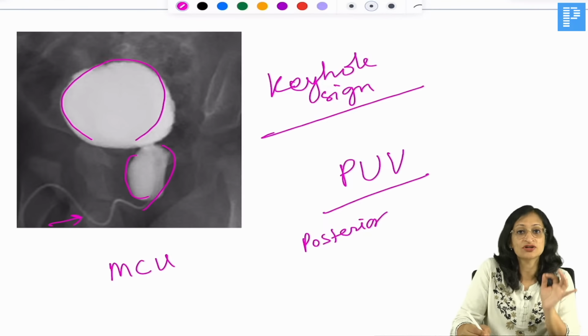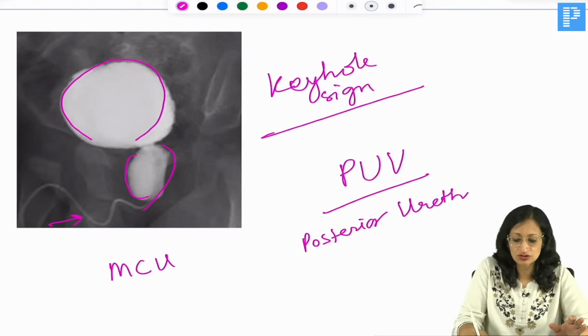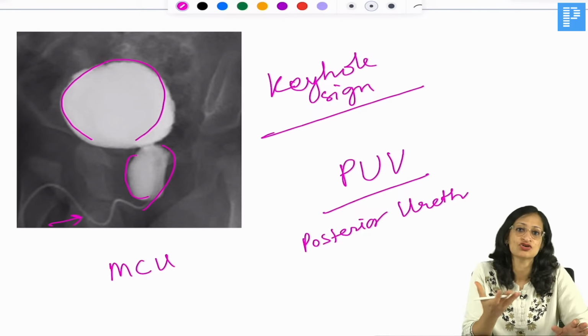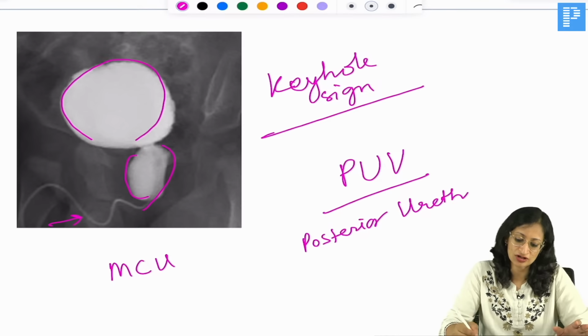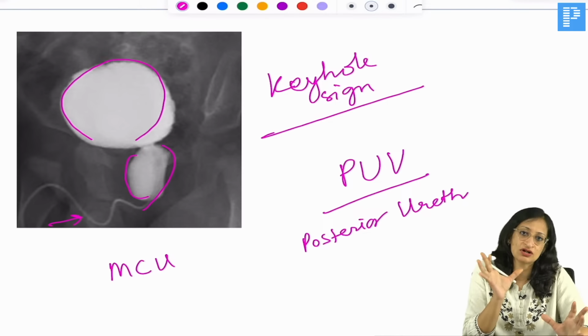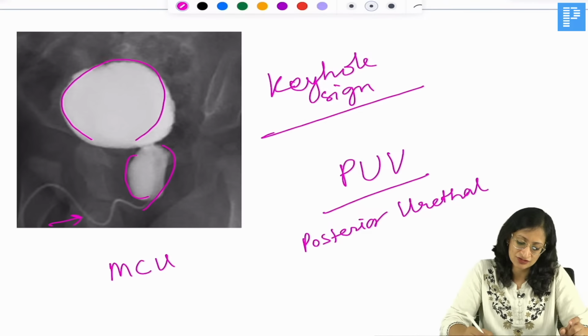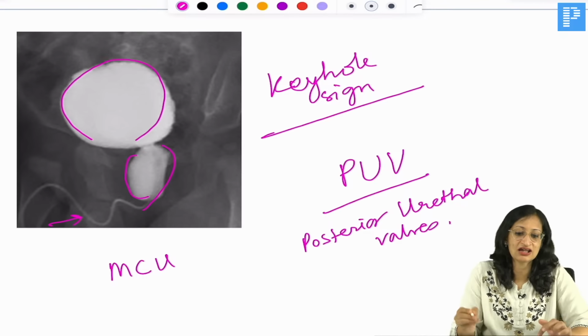It is the most common cause of lower urinary tract obstruction in males. You can do fulguration of the valves through a urethroscopy. Okay. So, vesicoscopy and urethroscopy, and you can do endoscopic ablation of the valves. So, posterior urethral valves is the diagnosis here.